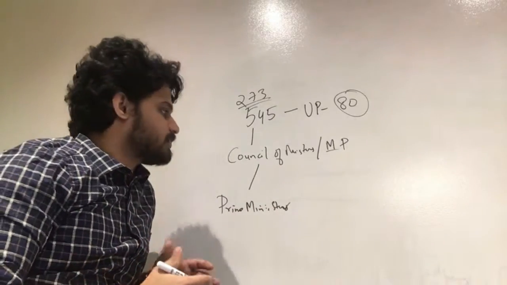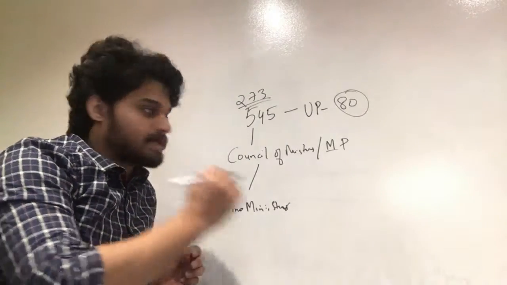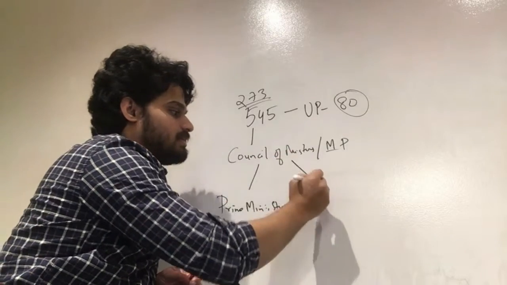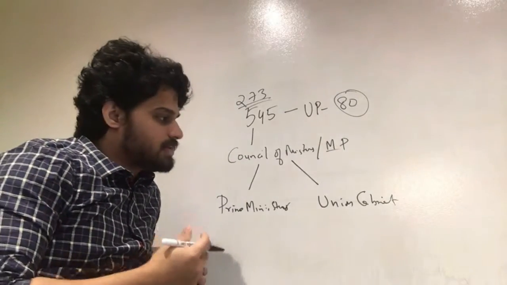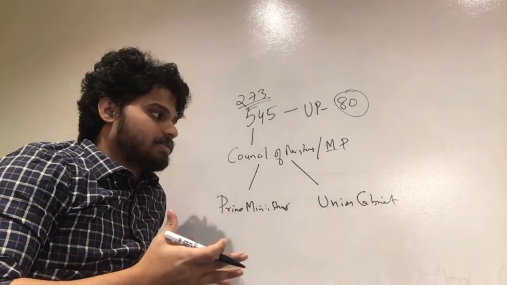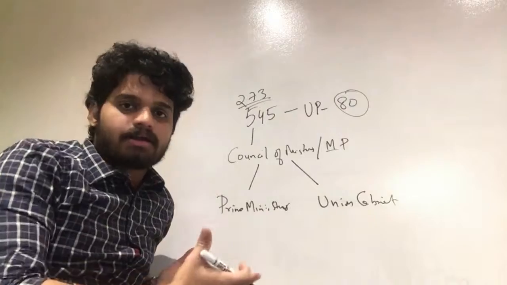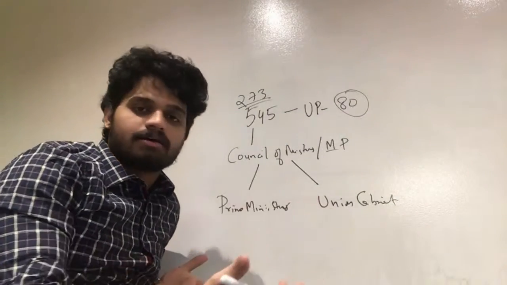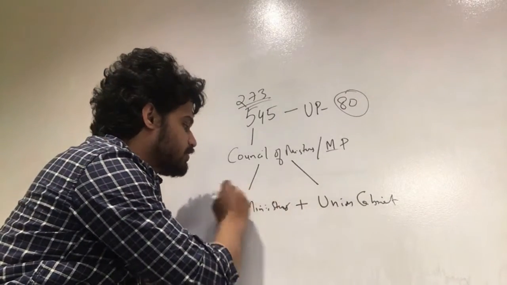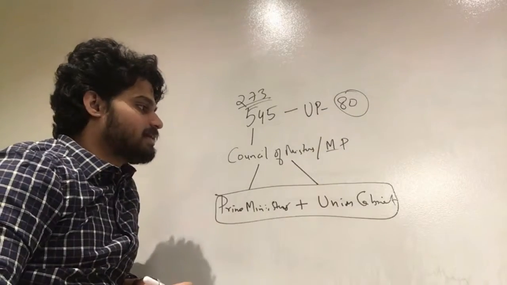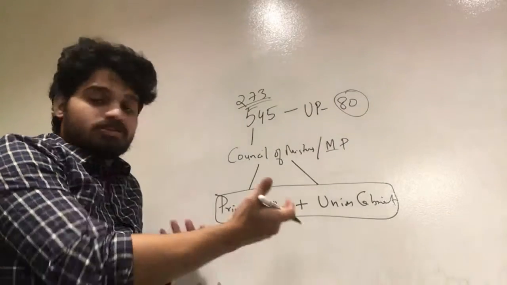And the current Prime Minister is Narendra Modi, and we'll know who is the next Prime Minister after this election for the next tenure. And the Prime Minister chooses a subset of the Council of Ministers, and that set is called the Union Cabinet. You would have heard of Cabinet Ministers, right? The Union Cabinet is a set of ministers who serve major verticals like Home Affairs, External Affairs, Defense, etc. For example, in the current government, the Home Affairs Minister is Rajnath Singh, Nirmala Sitharaman is Defense Minister, Sushma Swaraj is External Affairs, etc. So the Prime Minister along with the Union Cabinet form a supreme power, and they have the upper hand in creating the laws and approving the laws. So that's what's called forming the government.